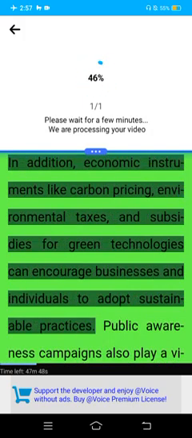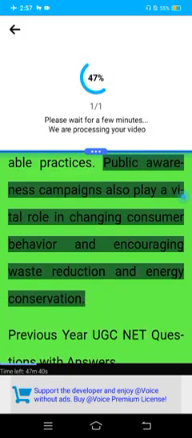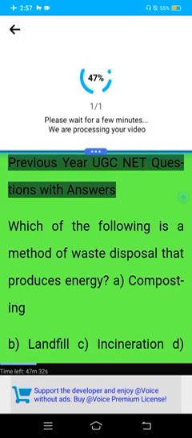In addition, economic instruments like carbon pricing, environmental taxes, and subsidies for green technologies can encourage businesses and individuals to adopt sustainable practices. Public awareness campaigns also play a vital role in changing consumer behavior and encouraging waste reduction and energy conservation. Previous year UGC Net questions with answers.